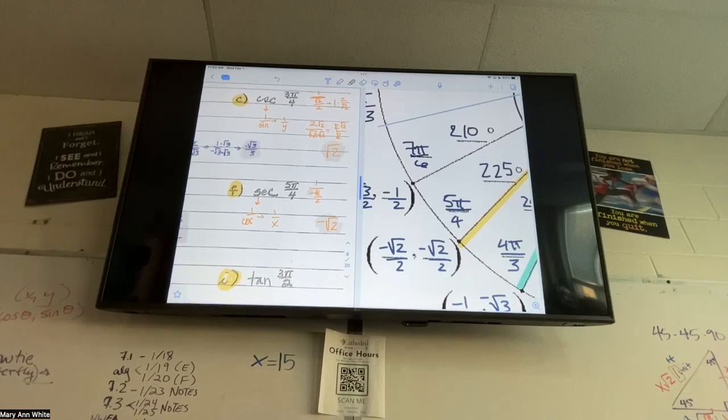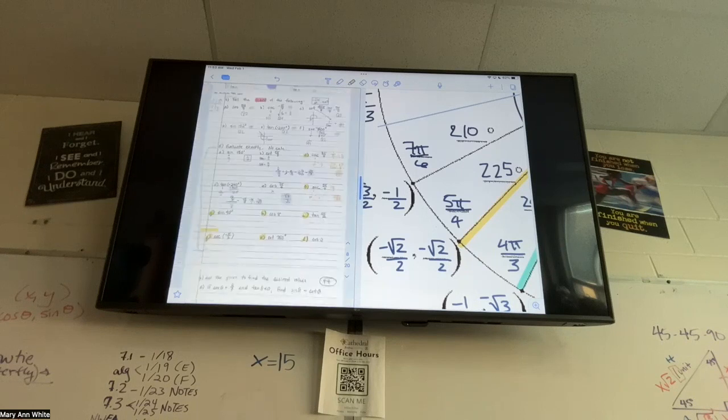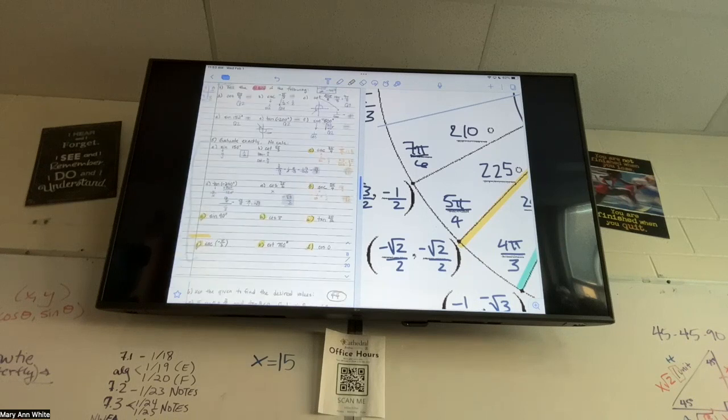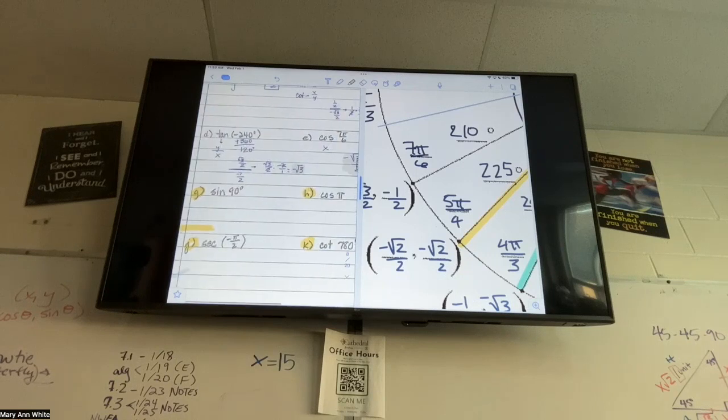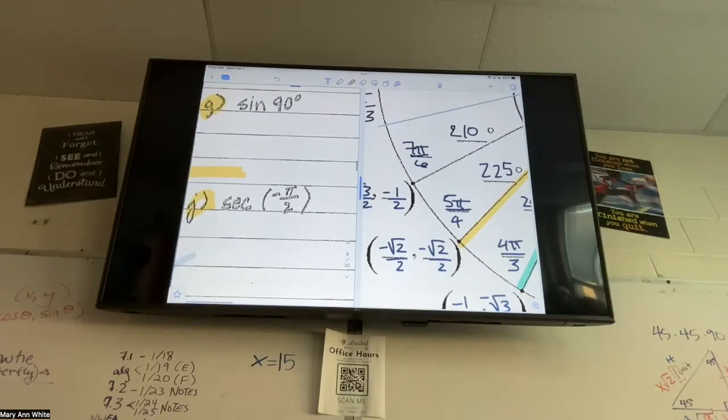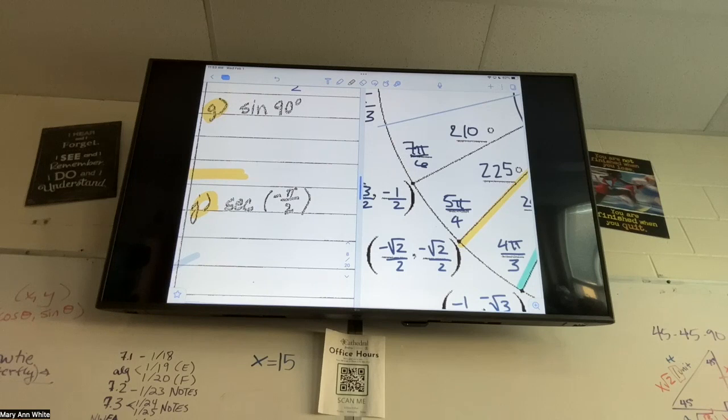All right, how are we feeling so far? Doing okay? All right, and now we haven't done G through L, right? I'm going to jump back to G and we'll do G and J at the same time, H and K at the same time, et cetera. All right, G says sine of 90.